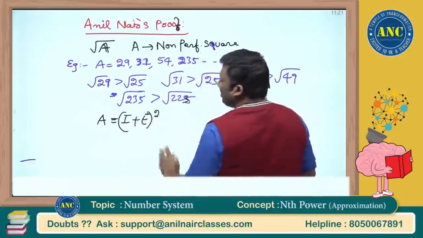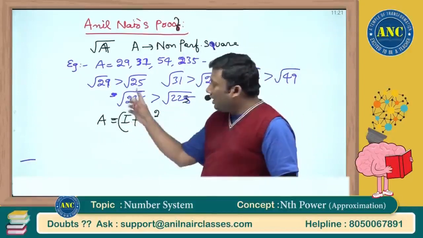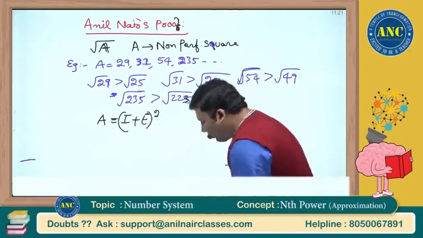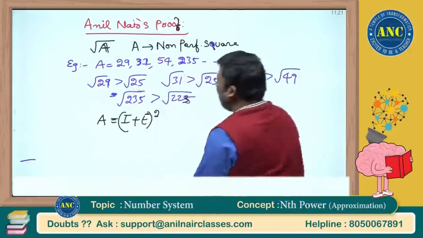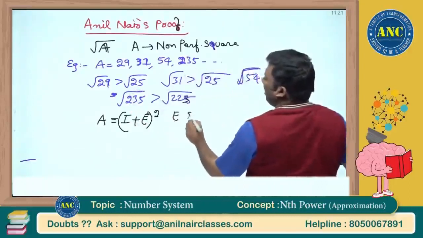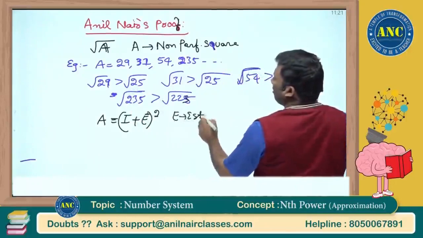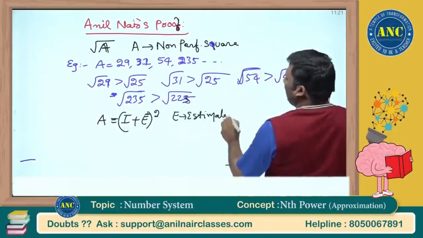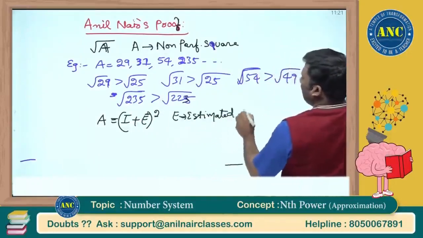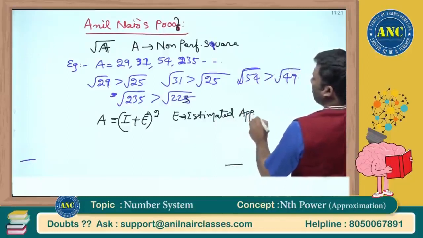What is I plus E? I is nothing but the nearest integer. E is nothing but an estimated approximation.